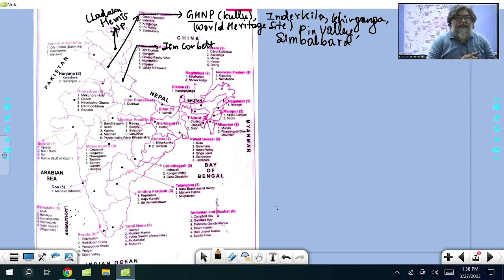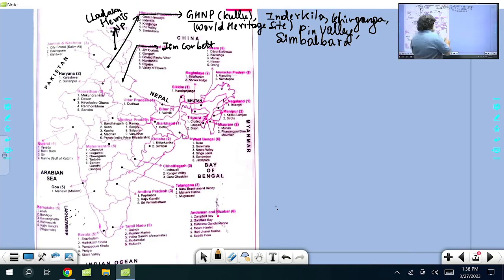Project Tiger is very important because the Indian government started Project Tiger in 1973. Fifty years, the Golden Jubilee celebration of tiger reserves in India. Jim Corbett National Park is named after the legendary hunter of British time, Jim Corbett. It is part of Ram Ganga; the Ram Ganga river flows through Jim Corbett, Ramnagar in Uttarakhand.